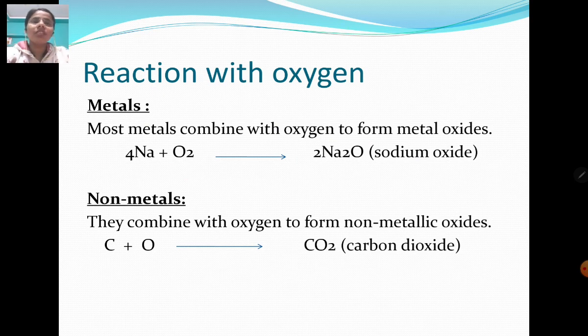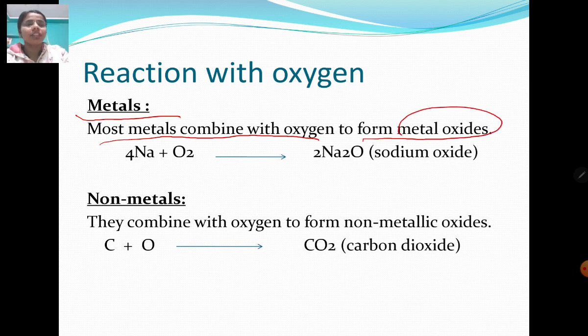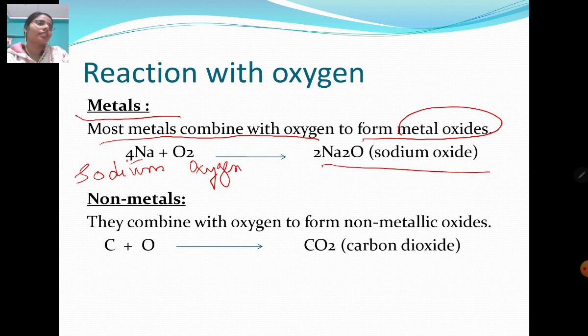So first of all, we will see how these metals and non-metals react with oxygen. Okay. So most metals combine with oxygen to form metal oxide. So for example, this is sodium. It combines with oxygen to form sodium oxide.